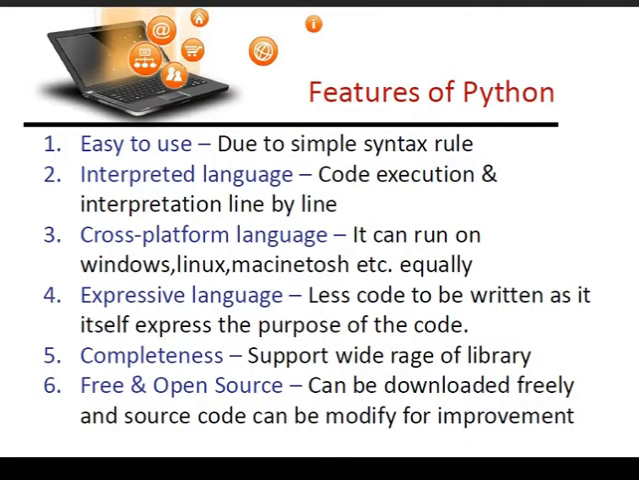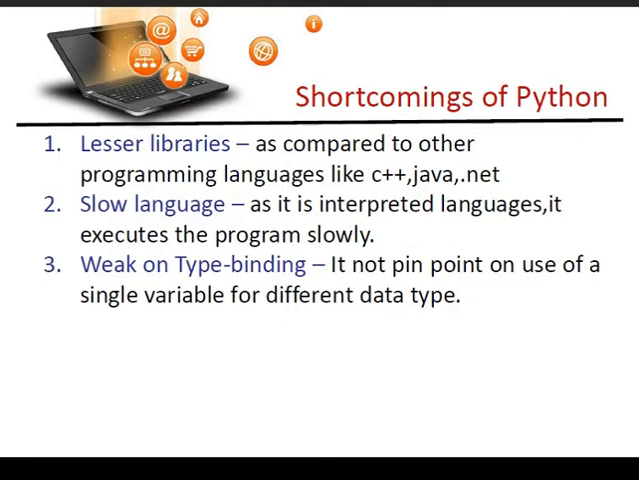As you can see here, we start from the basic part, and you can see all the benefits. What are the specifications of Python? You can take a screenshot and save it as a note. These are the minus points of Python: libraries, slow language, and weak type binding. Weak type binding means it is not a strict binding of a single variable to one data type.